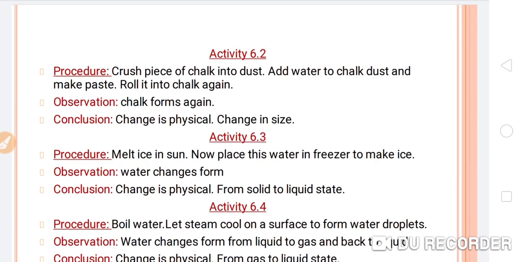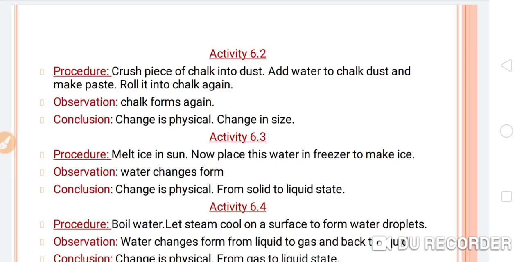Procedure: crush pieces of chalk into dust, add water to the chalk dust and make a paste, roll it into chalk again. So here, students, we have formed chalk from the crushed pieces of chalk. Means no new substance is forming. Observation: chalk forms again. Conclusion: the change is a physical change in size only.